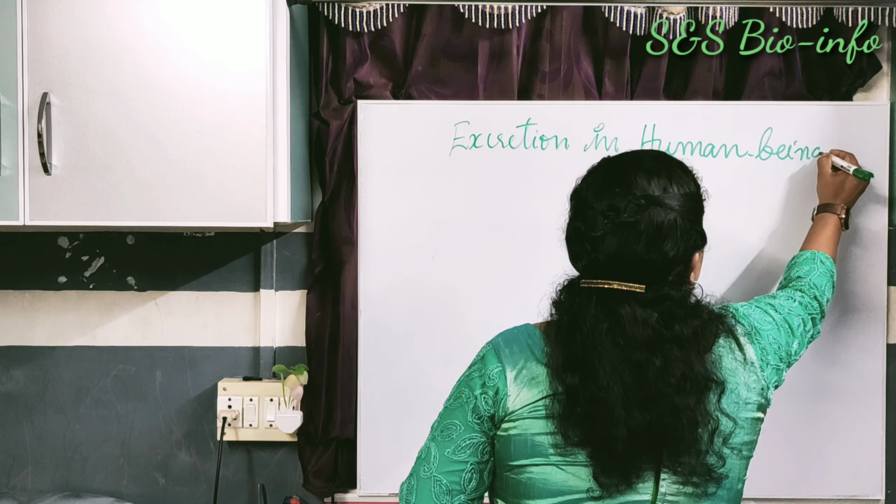It is the sum total of chemical reactions that take place in the living body to maintain the living state. During metabolic reactions, several nitrogenous wastes are formed in our body. The major nitrogenous wastes formed in the human body are ammonia, urea and uric acid.